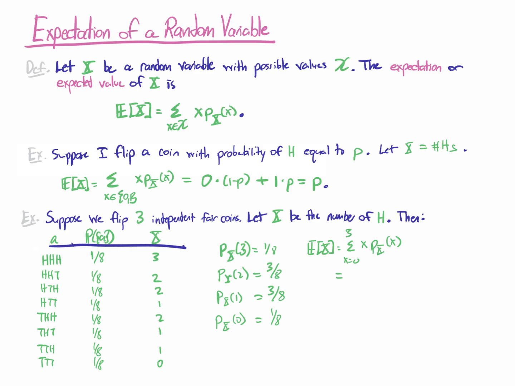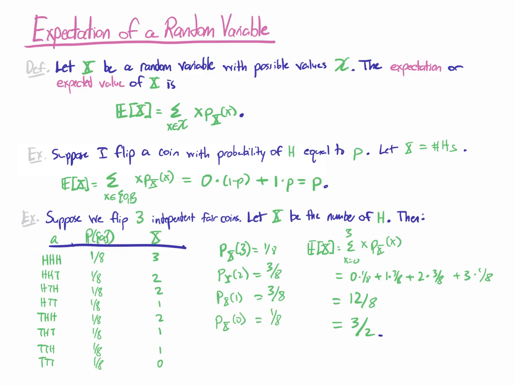So the x equals 0 term is 0 times 1/8, plus I have an x equals 1 term, that's 1 times 3/8. I have an x equals 2 term, that's 2 times 3/8. And I have an x equals 3 term, which is 3 times 1/8. So if we add these up all together, we'll get 12/8, which is equal to 3/2 as the expectation of this random variable.